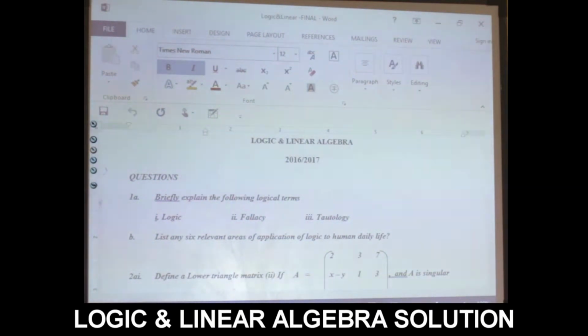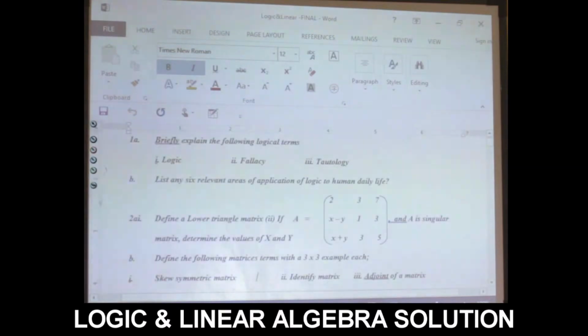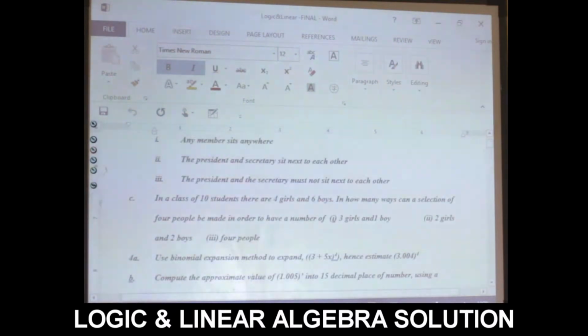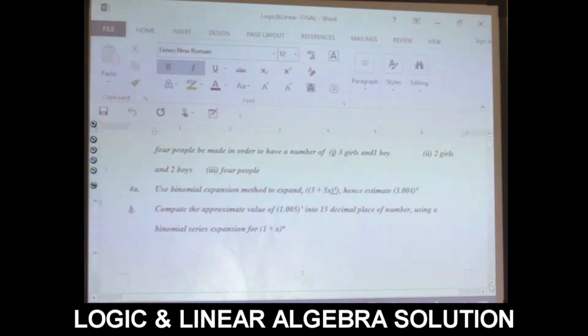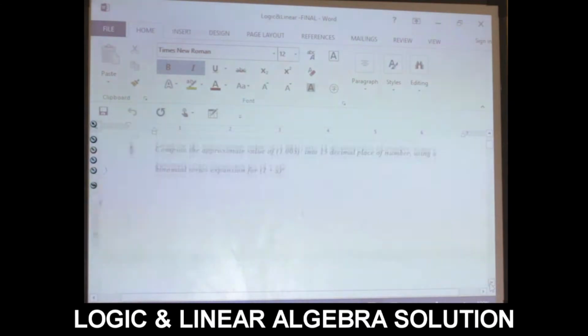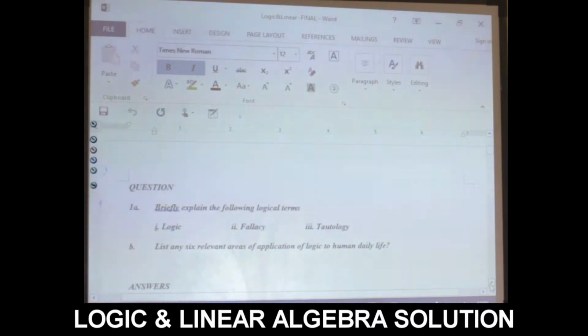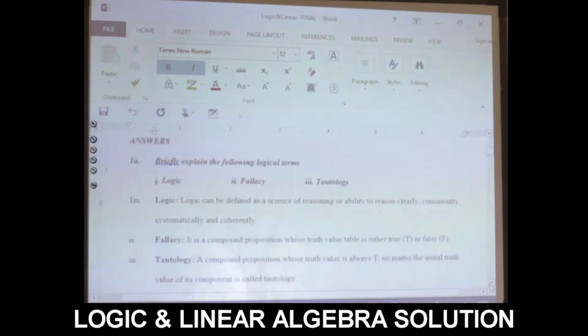A question is given that says: briefly explain the following logical items. We have Roman figure 1 logic, we have fallacy, and we have tautology. Let me take them one by one. As I said earlier, logic is a fundamental scientific way of thinking well. Why fallacy and tautology? Let me explain what tautology is all about before we go into the question proper.